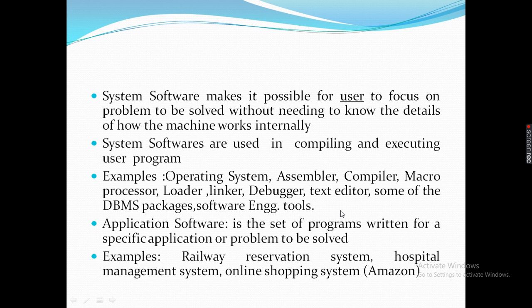I repeat, these are the examples of system software.